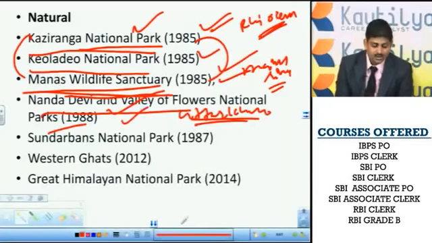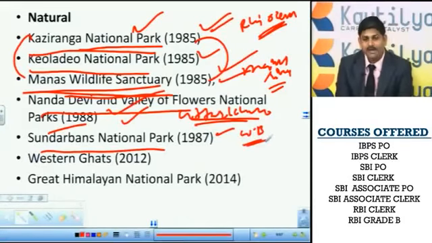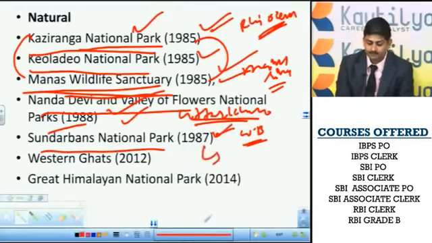So next, this is Sundarbans National Park. This is in West Bengal. Okay, so this is in the border area of India and Bangladesh. A few geographers will even consider the Sundarbans as the largest delta in the world. Sundarbans, okay, you can see Sundarbans in West Bengal. It is famous for mangrove trees, right?